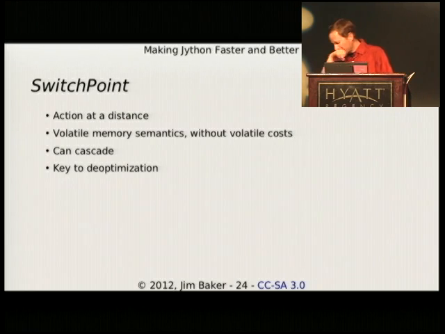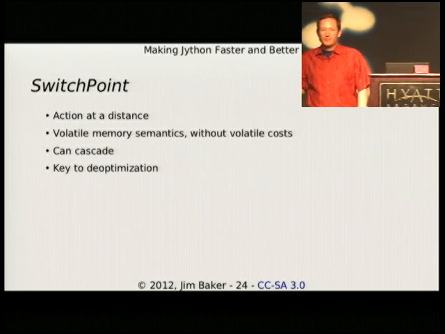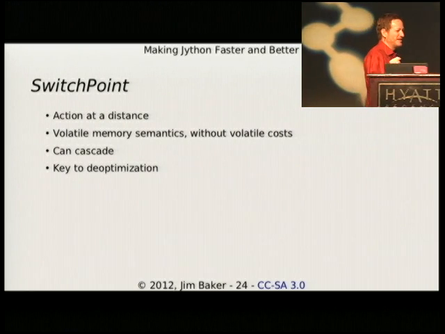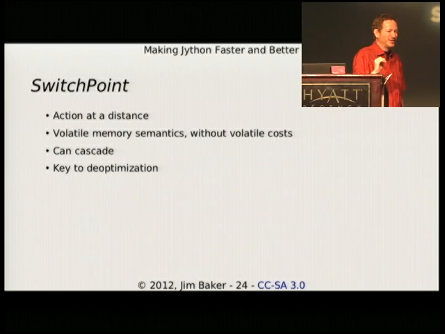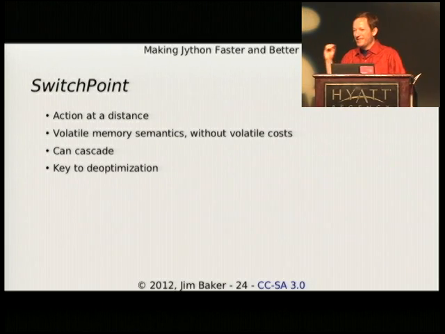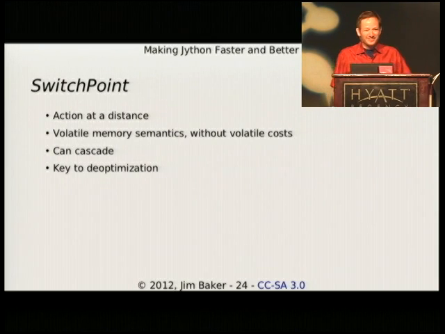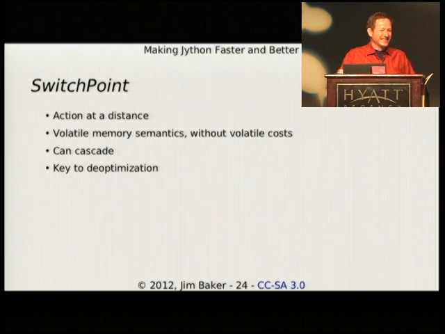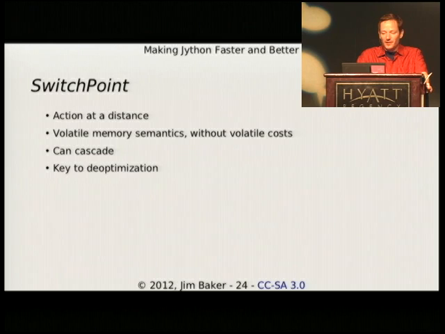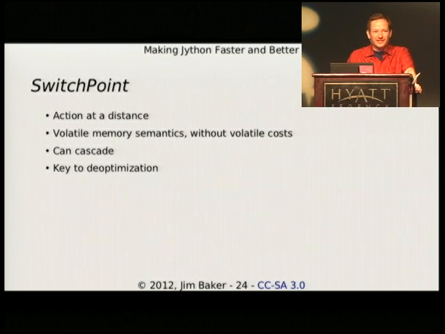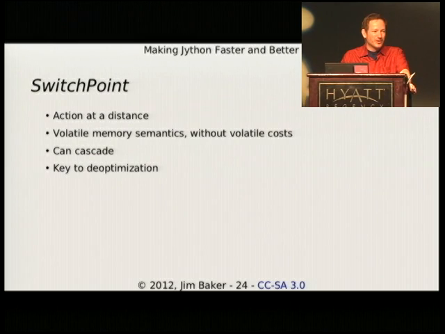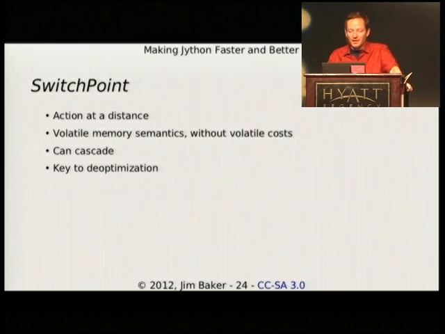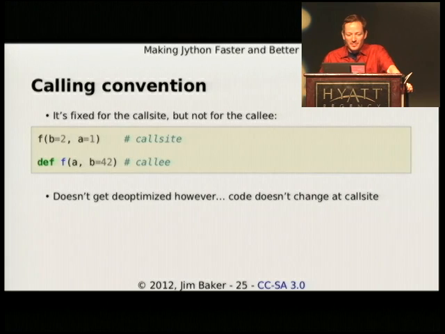So for instance, let us say that there is some legislator out there that is persuaded that pi is equal to 3.2, and they introduced this bill to change it in your global namespace. That's action at a distance. Someone has, and is this something that should be done? It's Python. We allow this sort of thing. It has these volatile memory semantics, but they're converging on making it zero cost, and without even the volatile costs. Switch points can depend effectively on other switch points. It's the key to de-optimization.